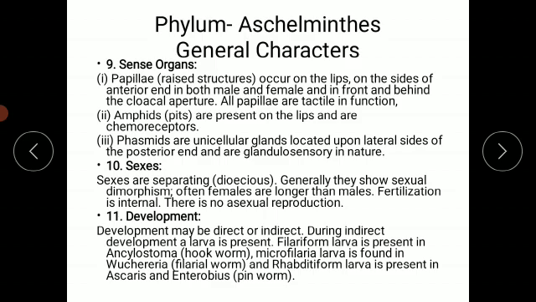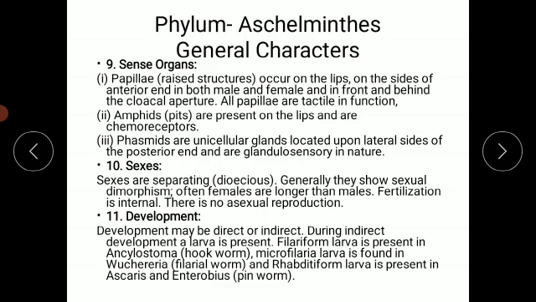And in other cases like Ascaris, we can also observe different types of characters. Like in case of the female, which is longer, the tail is straight, and in case of the male, which is short, the posterior end is curved in shape. So these are some characters on the basis of which we can easily identify whether the animal is male or female.